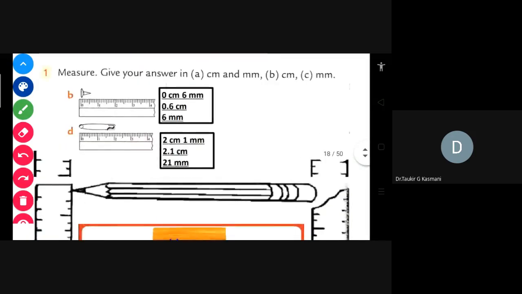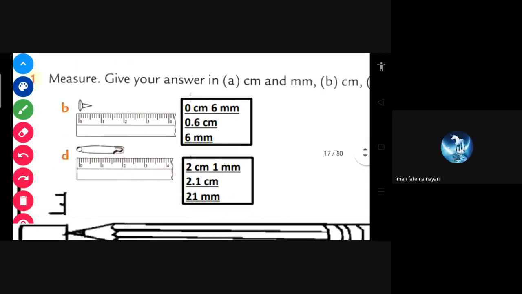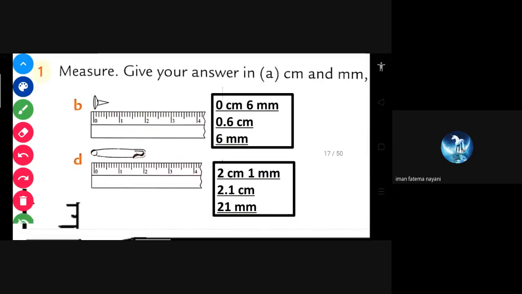So you can see this one also, here in your textbook it ends here. So before this line, which number is given in the scale? Before the line, zero is given.